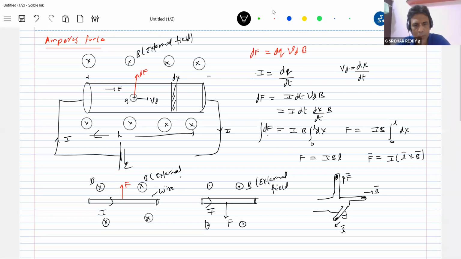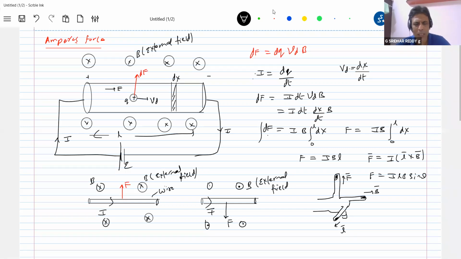So what is the conclusion now? If a current carrying conductor is kept in an external magnetic field of strength B, then it's going to experience a force, and that is given by F equal to I L bar cross B bar. So if you write the magnitude, it will be I L B sine theta, where theta is the angle between L bar and B bar. Several books give different methods, and I just brought a simplified one, which is there in the book.